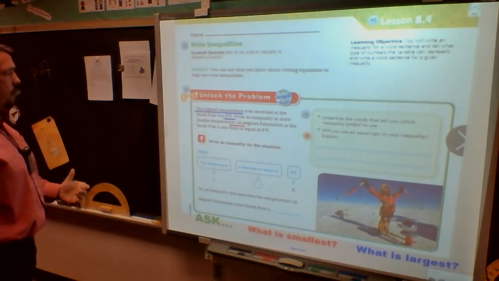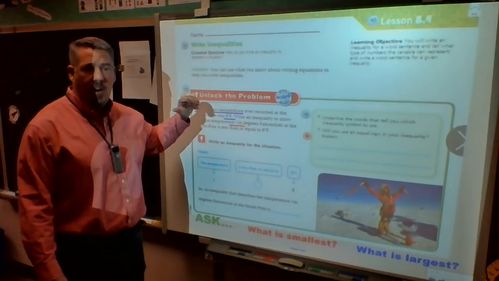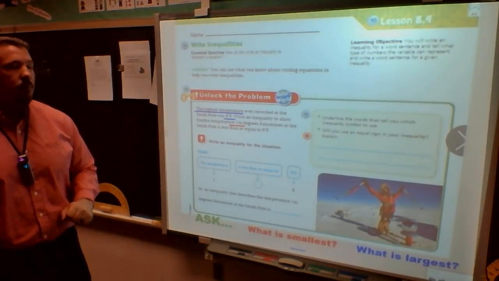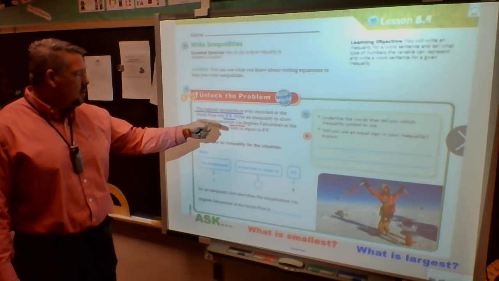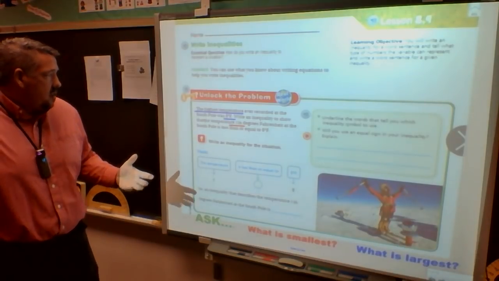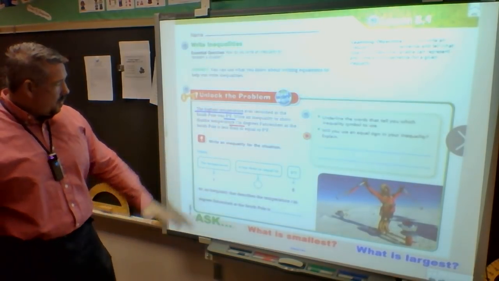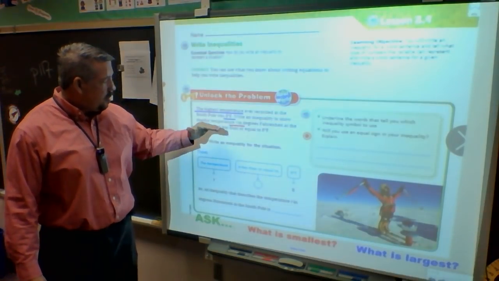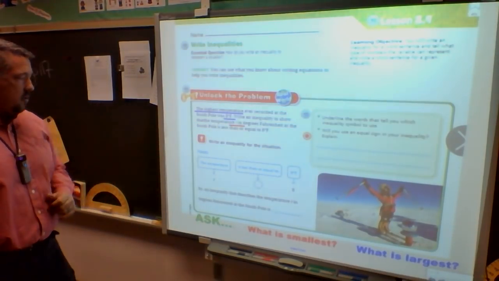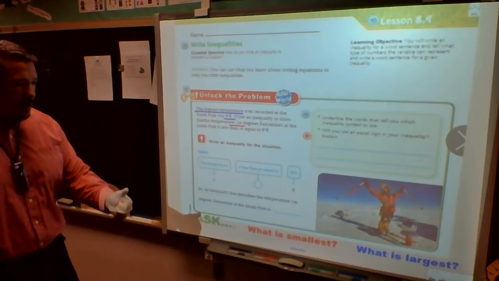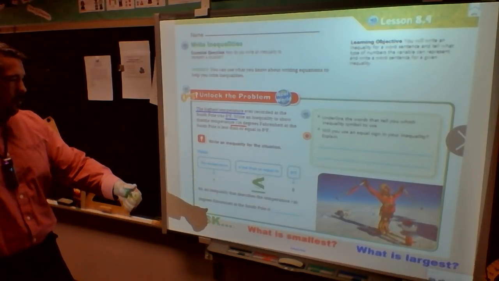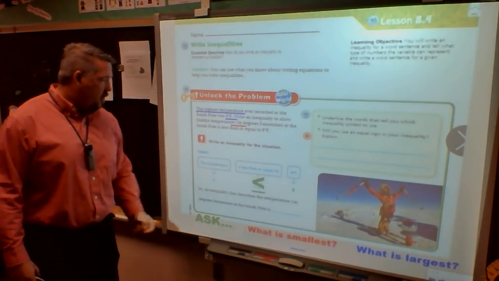So when I look at the information given, I know the highest temperature is 8 degrees Fahrenheit. I know the smallest is going to be T. It's got to be equal or smaller to. How do I know it can be equal to? Because the information tells me that it's going to be less than or equal to 8 degrees. So what has to be smaller? What has to be larger? Which way is it going to point?